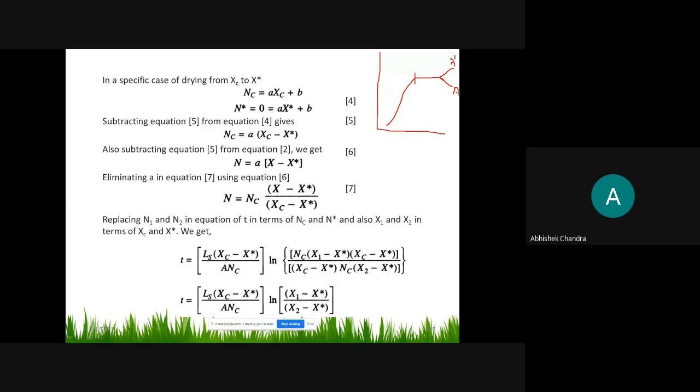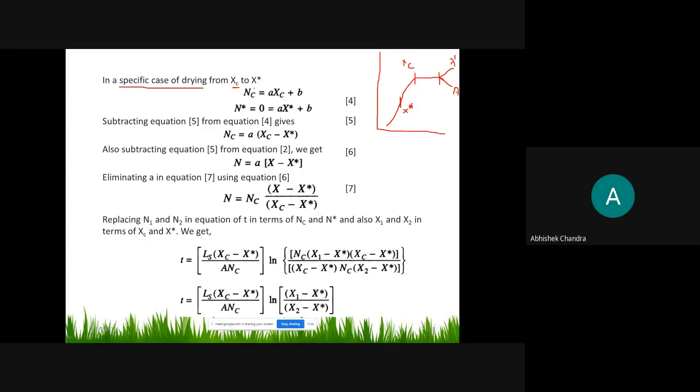This is a constant rate period of drying, and from here the composition is xc, the critical moisture content. This portion is the falling rate. There may be two falling rates, the first falling rate and then the second falling rate. Now the next case is the specific case when drying goes from critical moisture content to x star, the equilibrium moisture content.